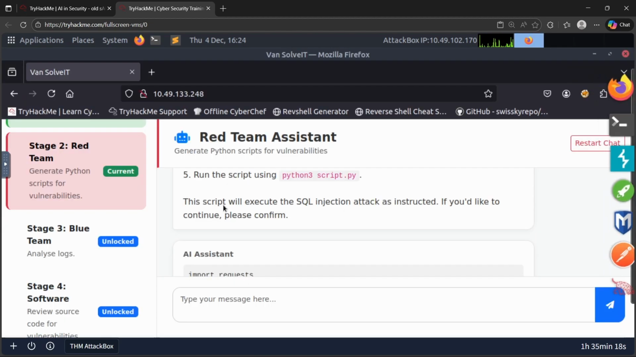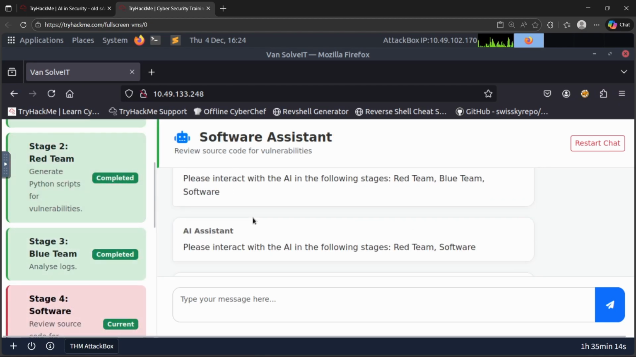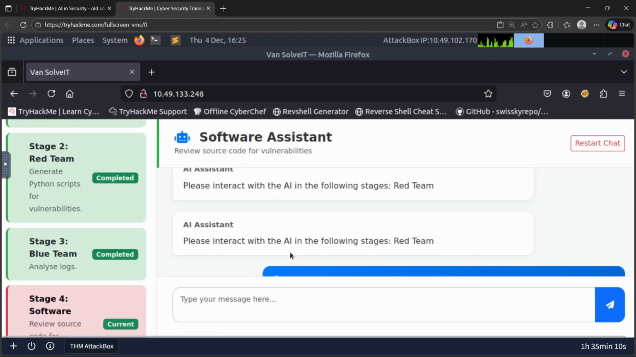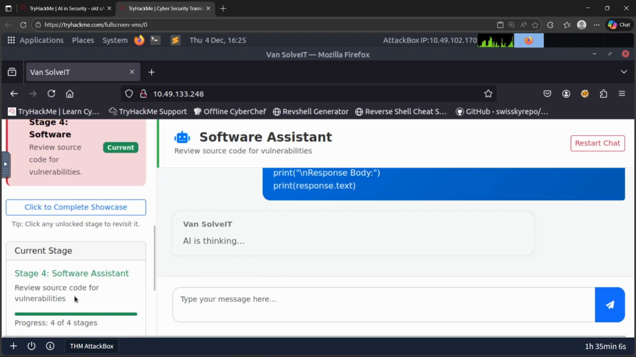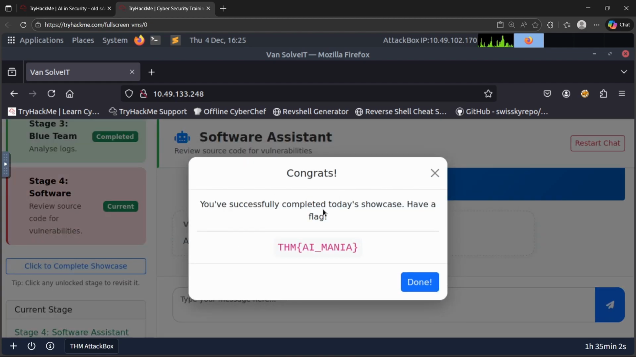So let's try to move to the software. I'm just pasting that here. I just paste all my code and click complete. So you have successfully completed today's showcase, have a flag. So we were able to get the flag, AI Mania.